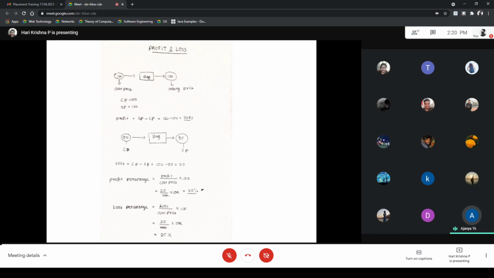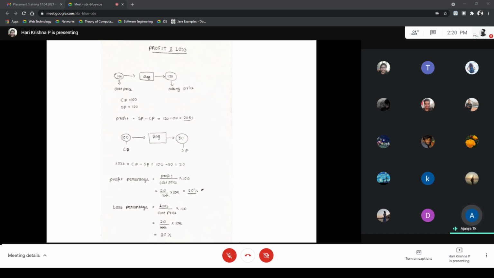And the next is profit percentage. Profit percentage is equal to profit by cost price into 100. Here we know the profit is equal to selling price minus cost price. Here 20 divided by 100 into 100, the 100 and 100 cancel, then 20% is the profit.